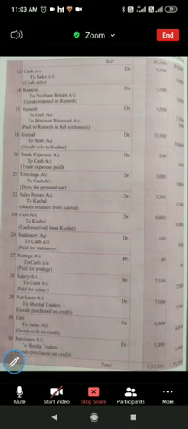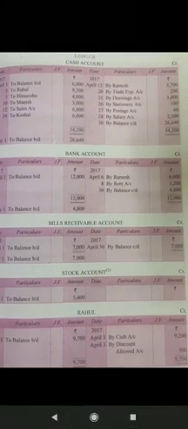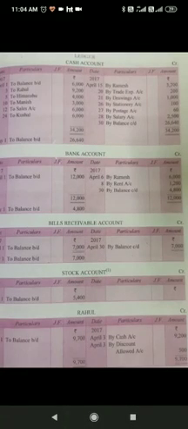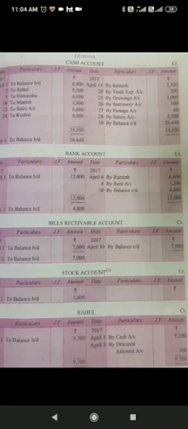Now I am telling you the ledger accounts, how we will prepare ledger accounts. I have told you before also. For each and every journal entry, whatever the account is there, you will open each and every account for that. So here we have a cash account, bank account, bills receivable account, stock account, Rahul account. So what is all this? You must be remembering that we have done one opening entry over here in which we debit all the assets and we have credited all the liabilities.